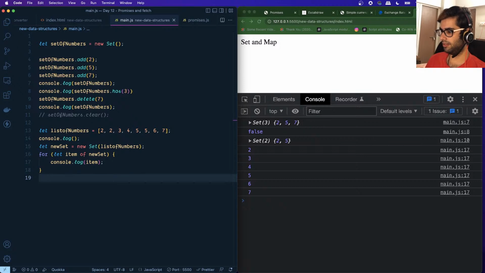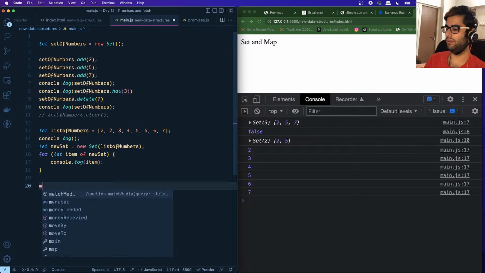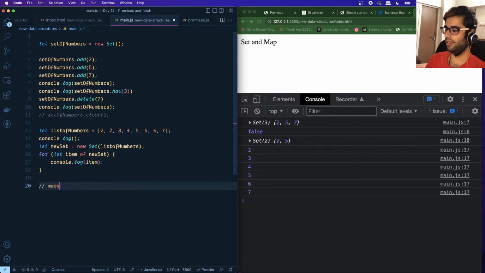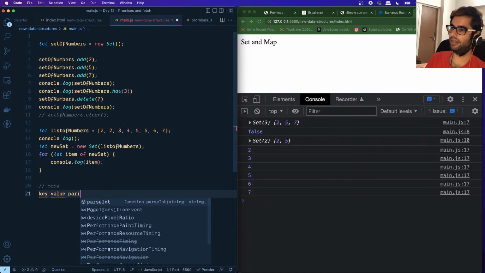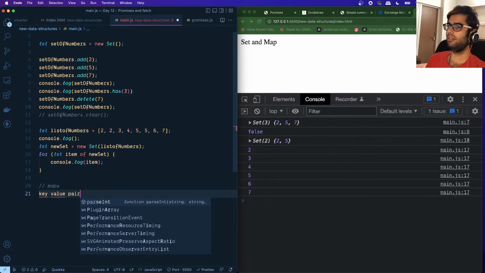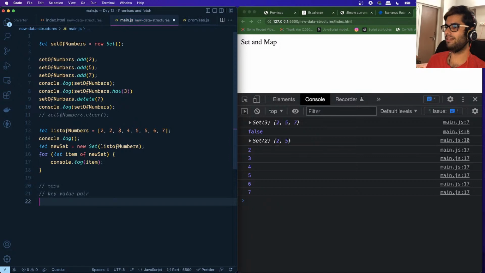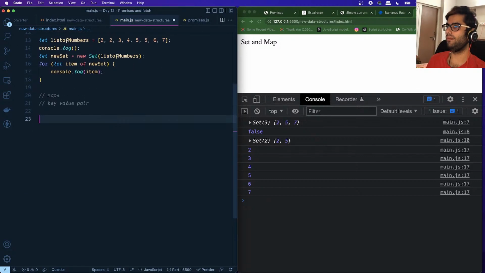And similarly, we have another data structure available to us, which is maps, right? So this represents a key value pair. Okay, so some of the properties are similar to that of a set, and another thing is the order in which we insert the values inside a map. It remembers that order.